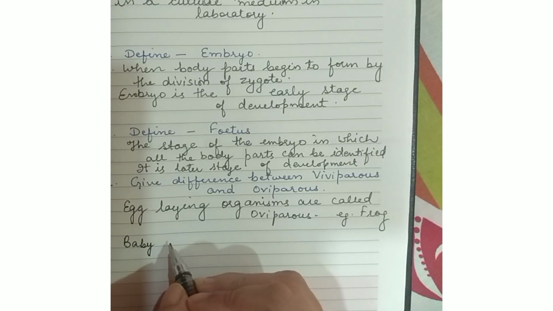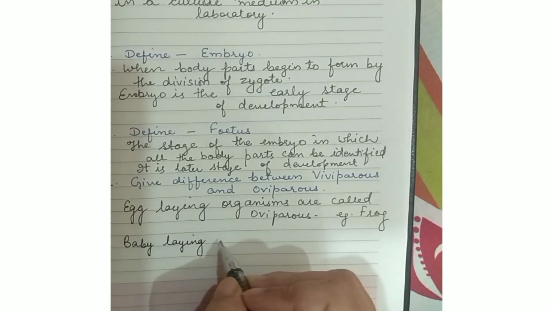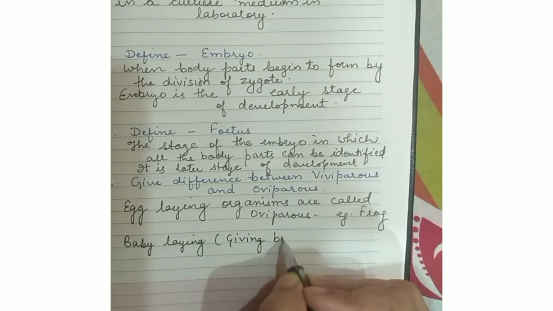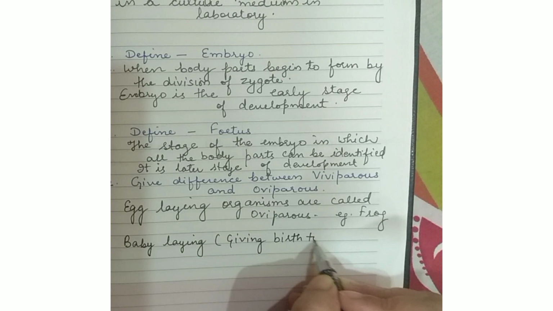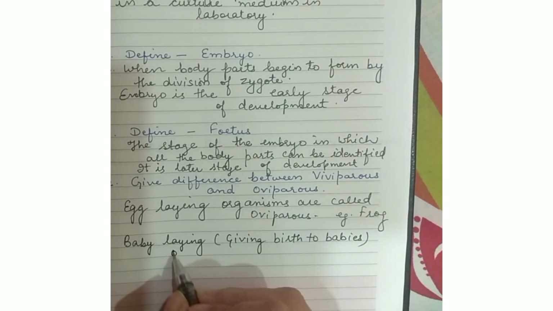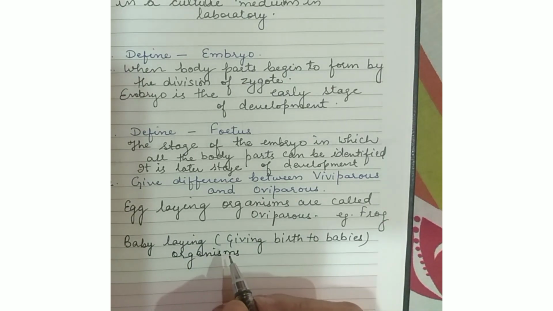This is the main difference between viviparous and oviparous organisms. Just remember, egg laying are known as oviparous and giving birth to babies, they are known as viviparous.